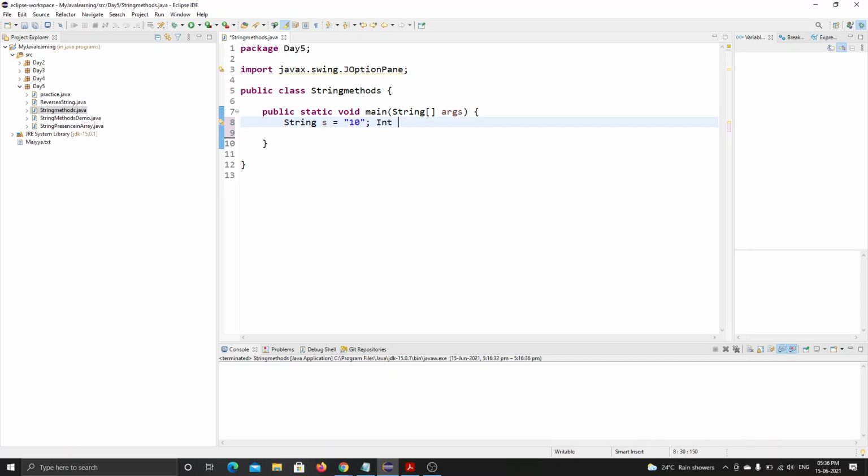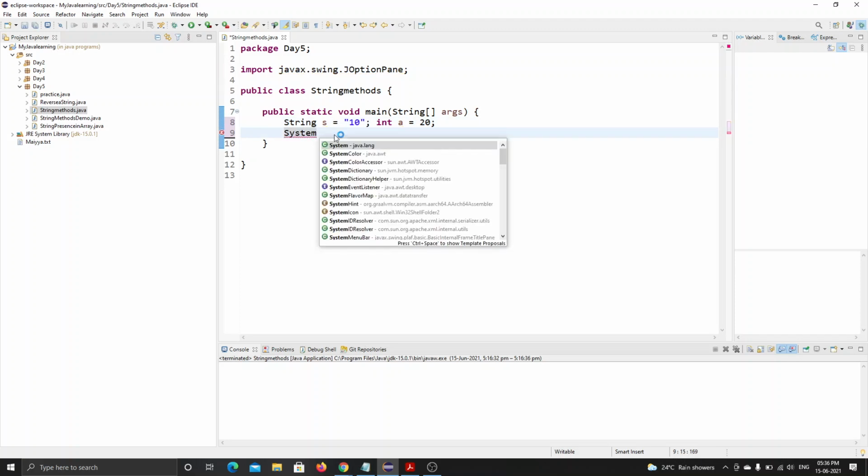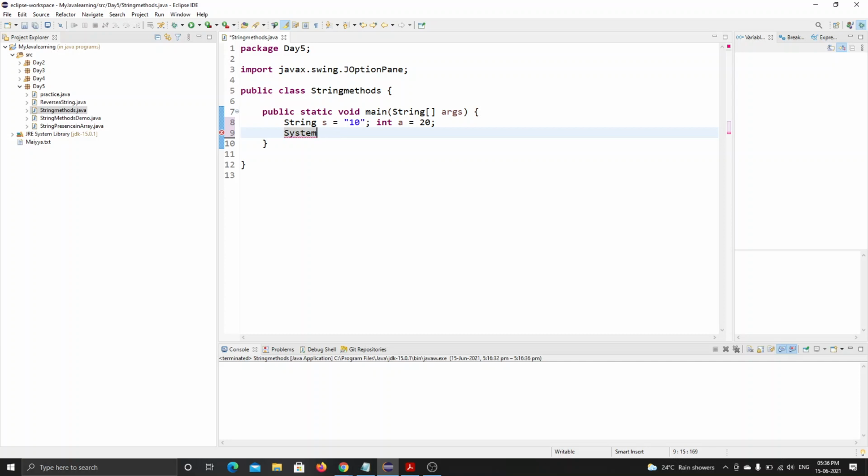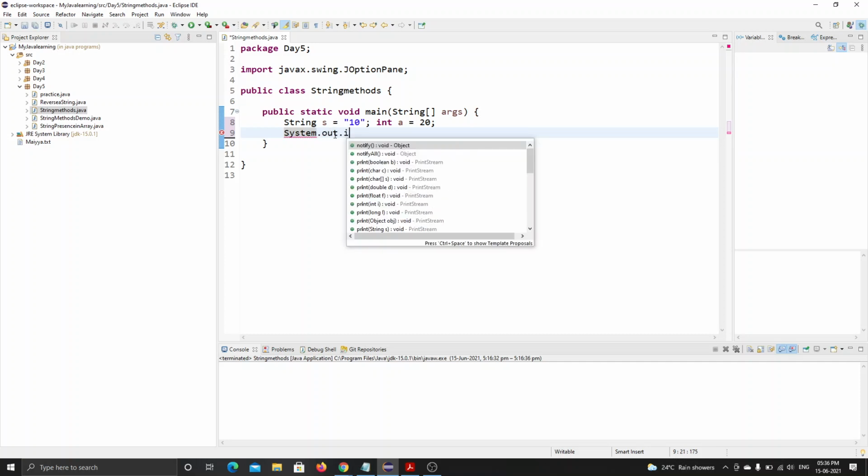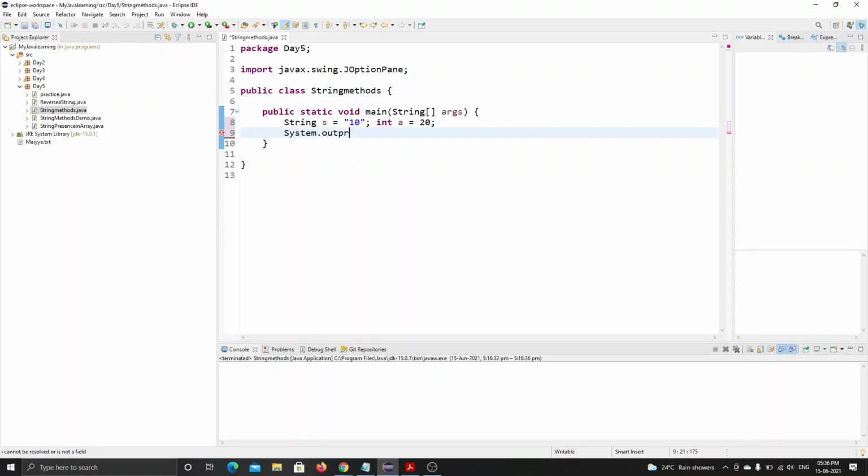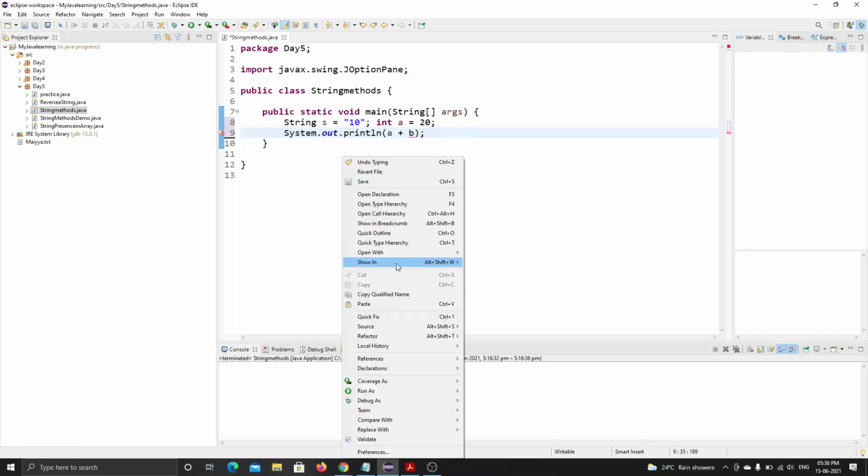And I will be declaring an integer data type variable called b with value 20. Let's see what happens if I write System.out.println of s plus b, let's see what it declares.